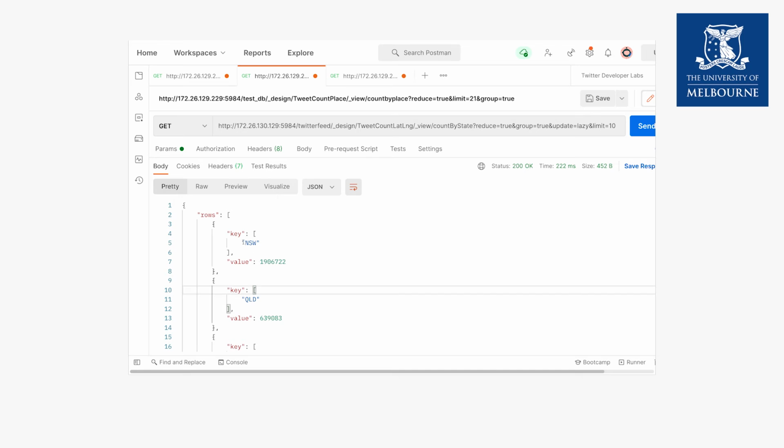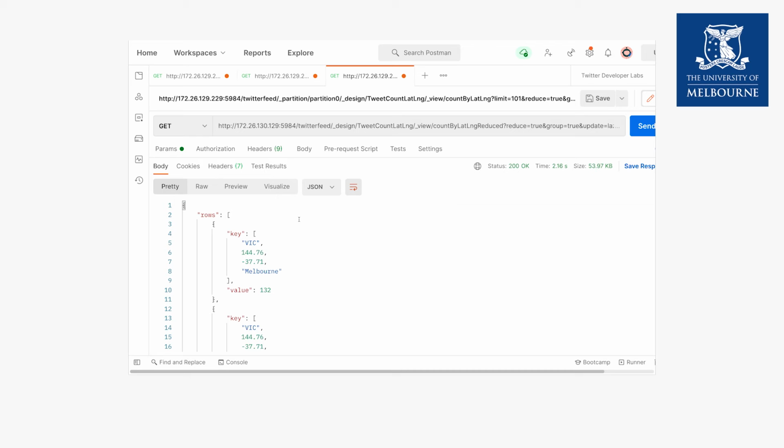So if I run it, this is giving me the count of the tweets originating from each state. So the key here is the state, and like Ankita showed, the state code is set from the lat long bounds here. Similarly, there is another query which we did where we are returning the lat long with the place name and the state code, but we wanted to plot different kinds of maps with it.